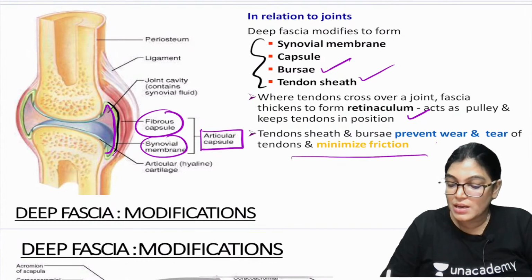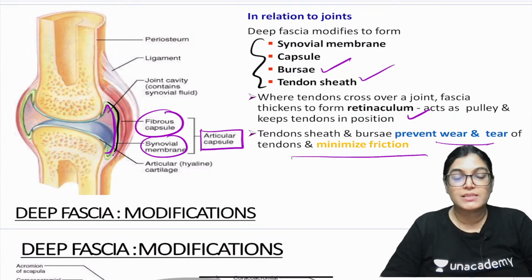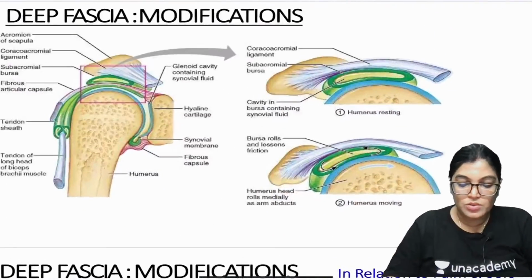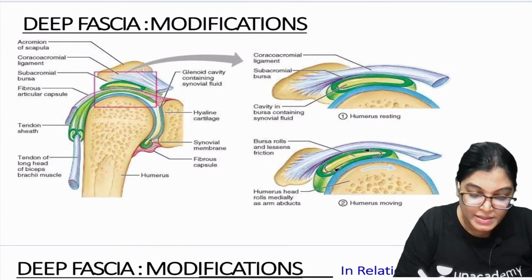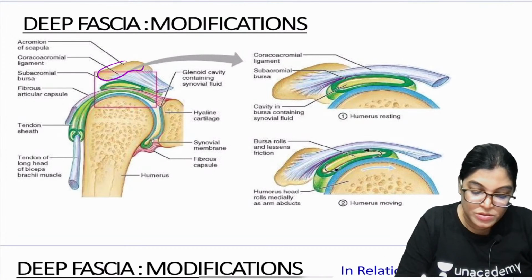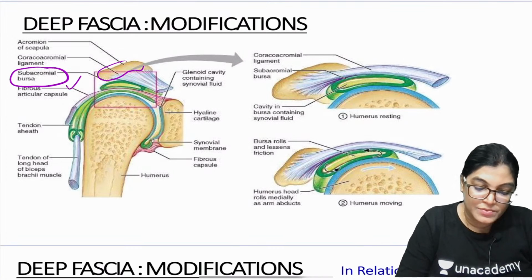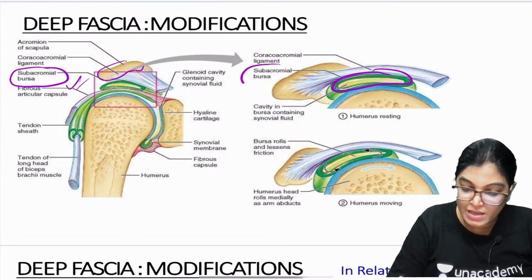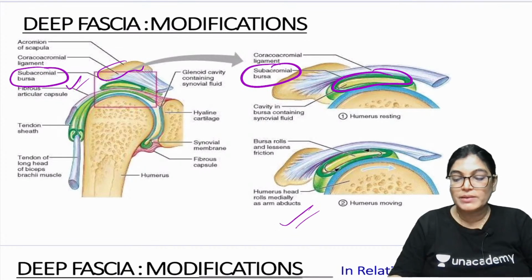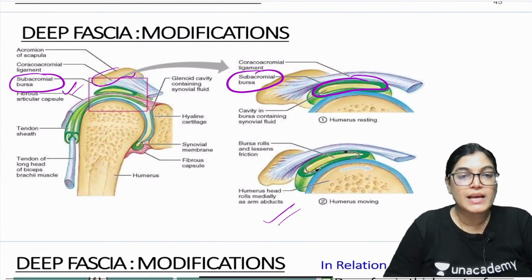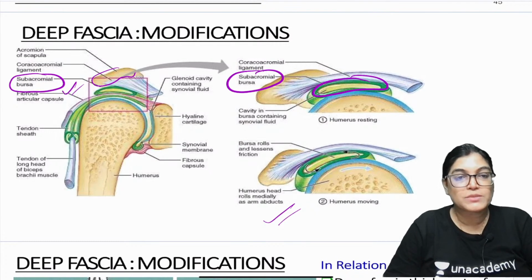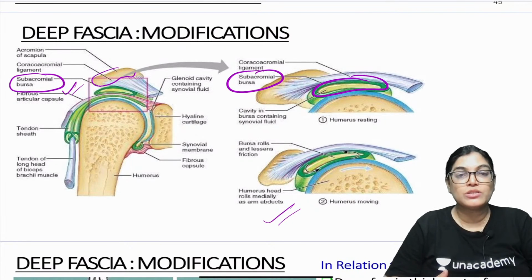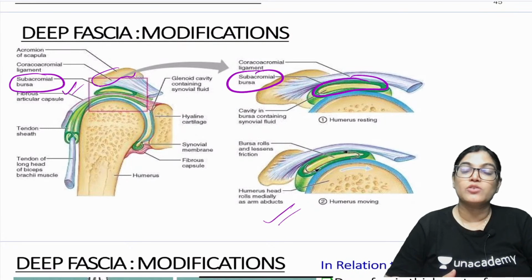Tendon sheaths and bursas minimize wear and tear and minimize friction. You can see this diagram here. For example, just below the acromion process of the scapula, this is the subacromial bursa, which is again a modification of deep fascia. You can see the bursa lying here, just below, that is the subacromial bursa. It is also related to the supraspinatus tendon. So for the muscle to have smooth movement in relation to the joint, there is the location of a bursa. Many important bursas are there.